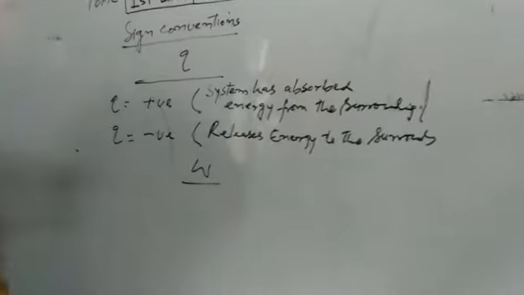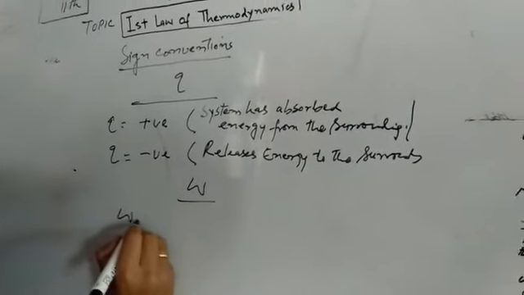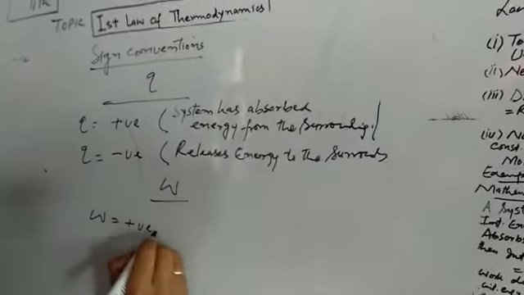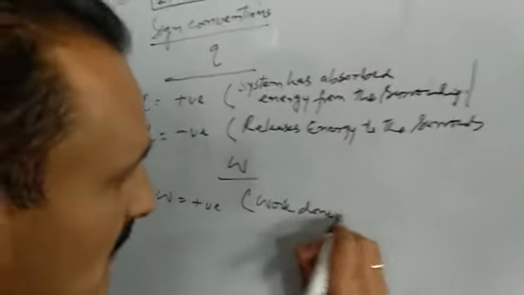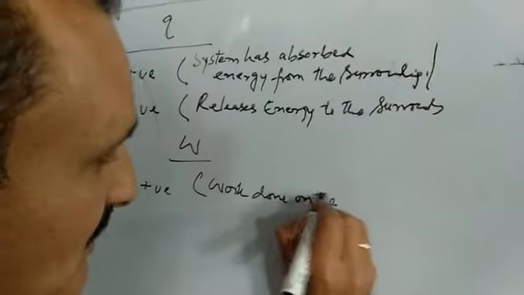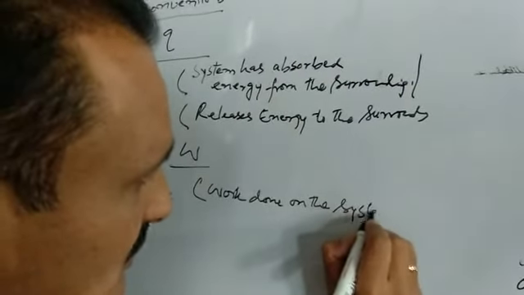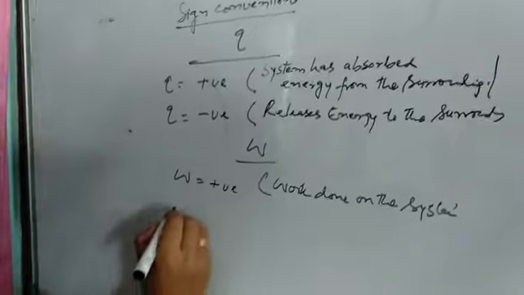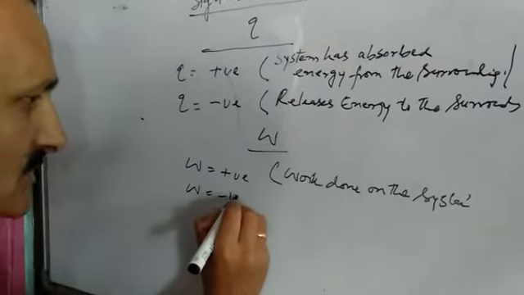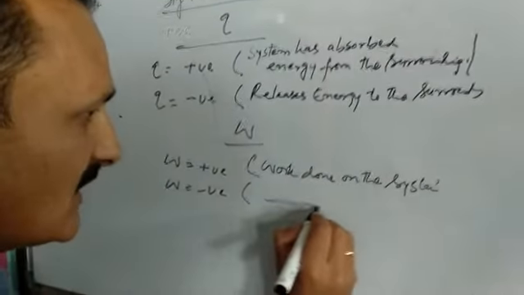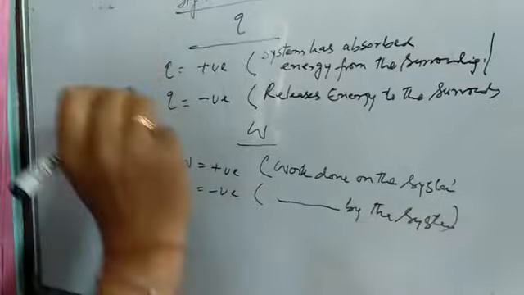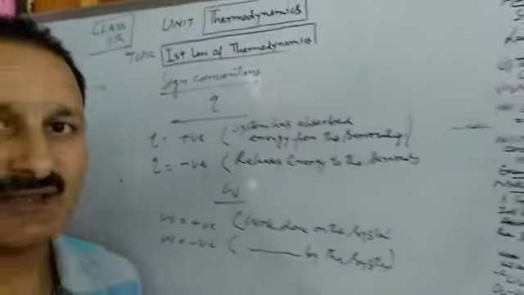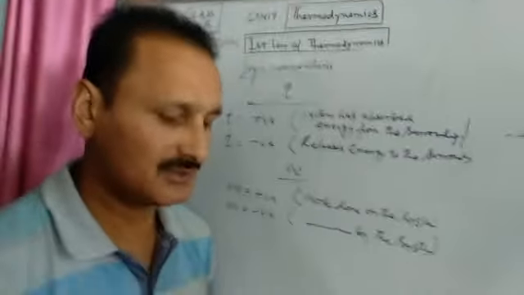Now after Q, coming to W. When is W positive and negative? W is positive when work is done on the system. When work is done on the system, W is given a positive sign, and it is given a negative sign when work is done by the system. So these are the sign conventions of W and Q, and that is all for today. Thank you very much.